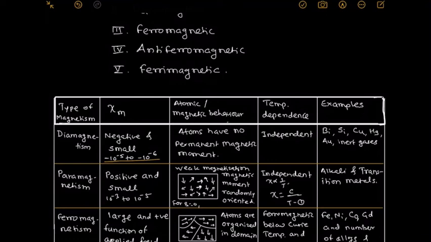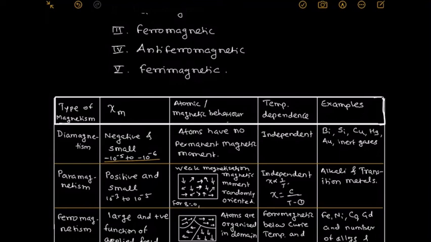Second one is paramagnetic material, paramagnetism. This is another property of the material. In that material, its susceptibility is again positive and small, in the range of 10 raised to minus 3 to 10 raised to minus 5.